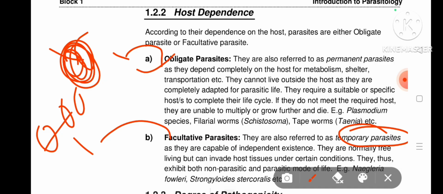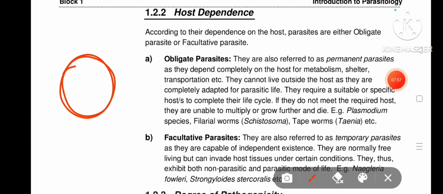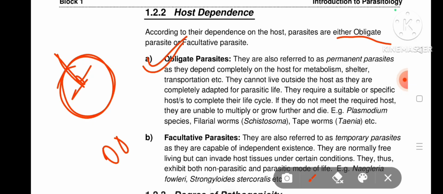Okay, so we can see this theory. They are also referred to as permanent parasites. Permanent means their host is one, not many. An obligate parasite has one host, not many hosts. So they are called permanent parasites, and they depend completely on the host for metabolism, and they cannot live outside the host. They are completely adapted to the parasitic life.